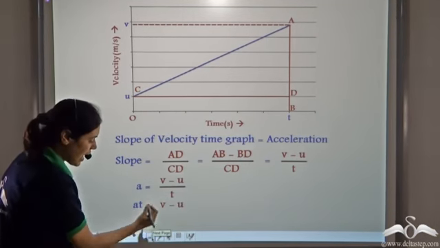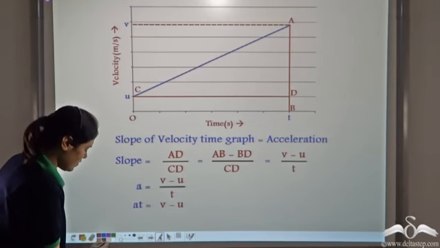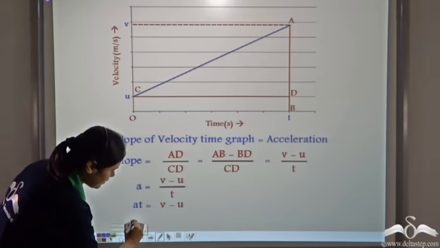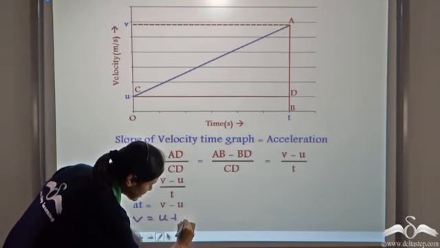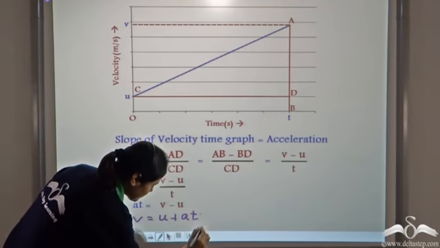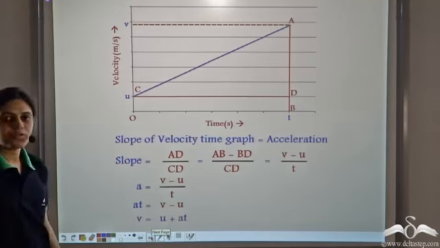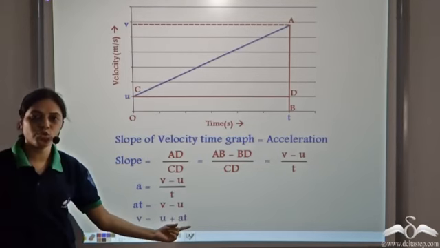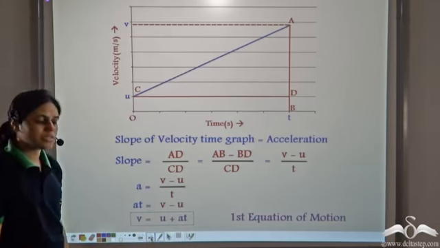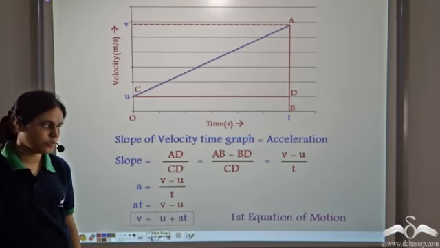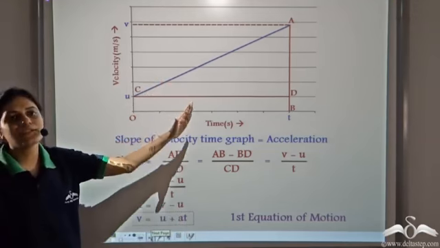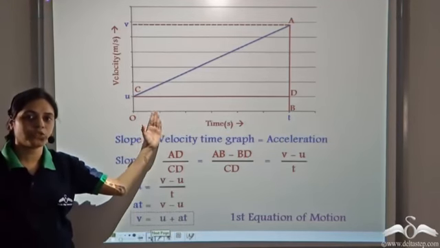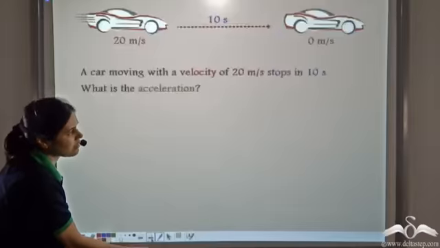Now, if we add u to both sides, we get v is equal to u plus at. This is our first equation of motion, and hence we have derived the first equation of motion using graphs.